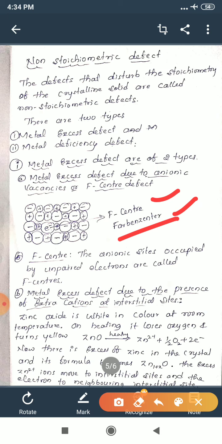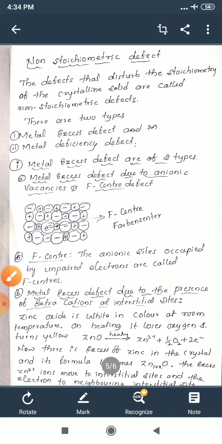Okay. Then what do you mean by F-center? F-center means this is an anionic site. Actually here initially it contained an anion, but now the anion is not there. So F-center means an anionic site occupied by an unpaired electron. Okay, these are 2 terms. Now I will explain in detail the metal excess defect due to anionic vacancy or F-center.